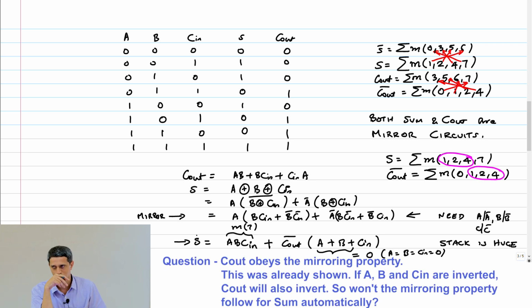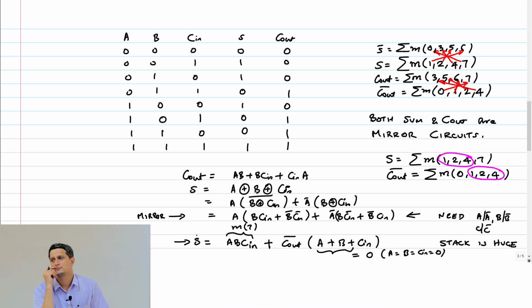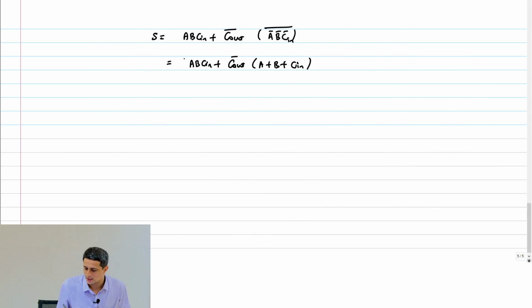Cout bar is already a mirror. Yeah. So if I invert ABC, Cout bar also will get inverted. It is same as saying that if I invert ABC, Cout also will get inverted. Correct. So the mirroring will hold. Again, you have to show that. For example, you take this expression here, S equal to ABC in plus Cout bar into A plus B plus C. So now I say that S bar is this whole bar.